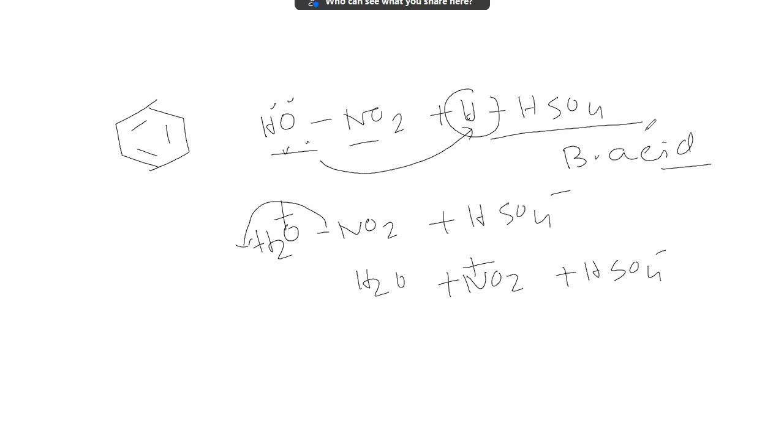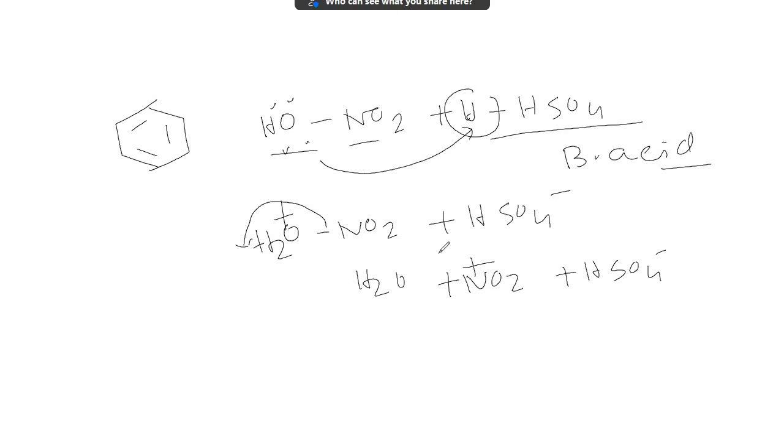Very, very important concept: any hydrogen containing species which gives hydrogen is called a Bronsted acid. On the other hand, any species which accepts H plus is called a Bronsted base. Hence, H2SO4 acts as a Bronsted acid and HNO3 acts as a Bronsted base. HNO3 accepts the H plus from H2SO4, producing NO2 plus.